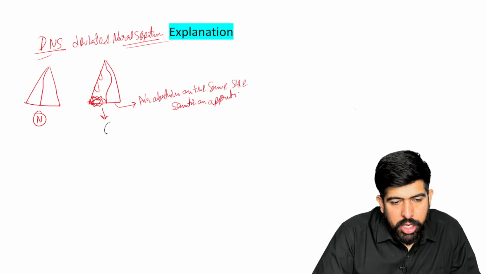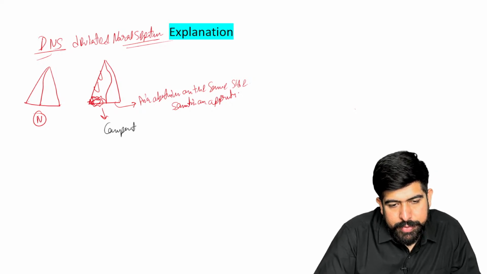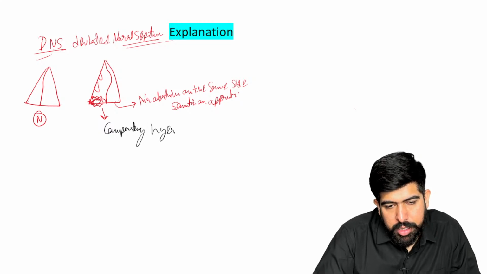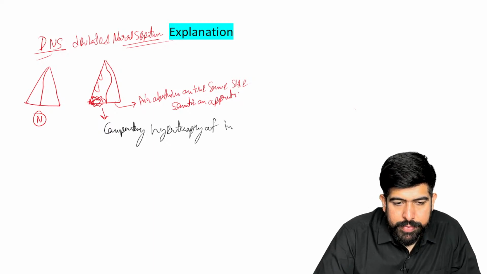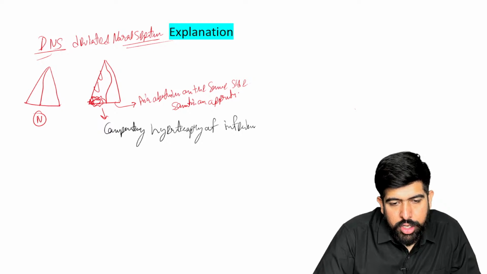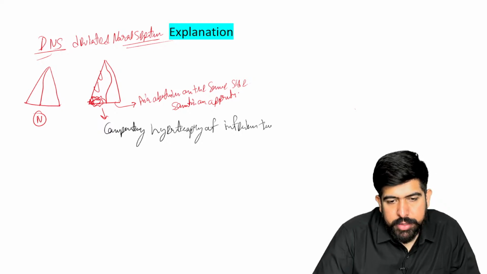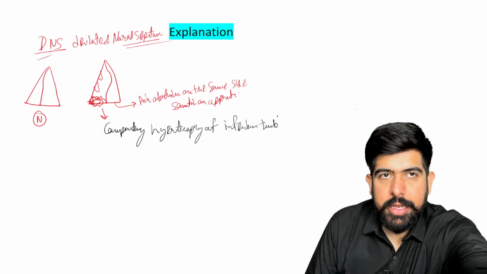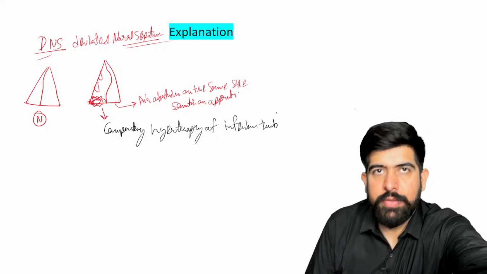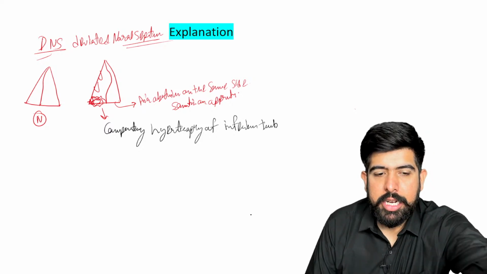This is known as compensatory hypertrophy of inferior turbinate.